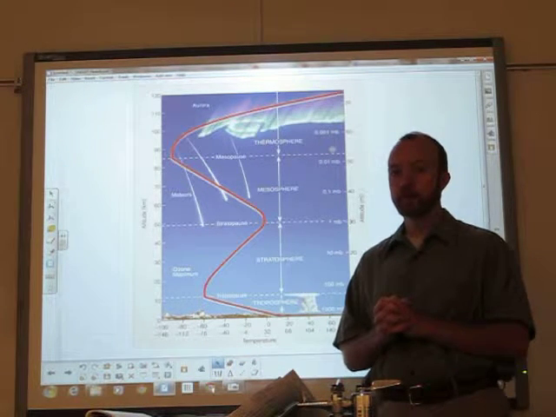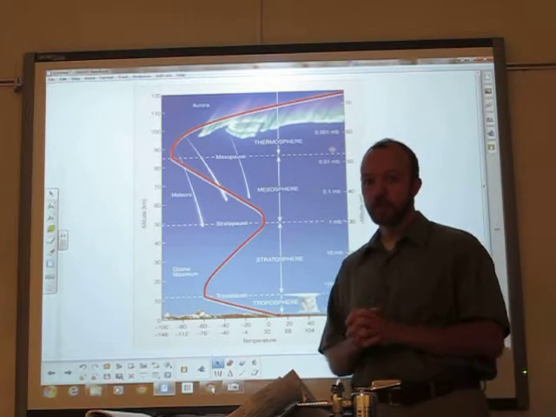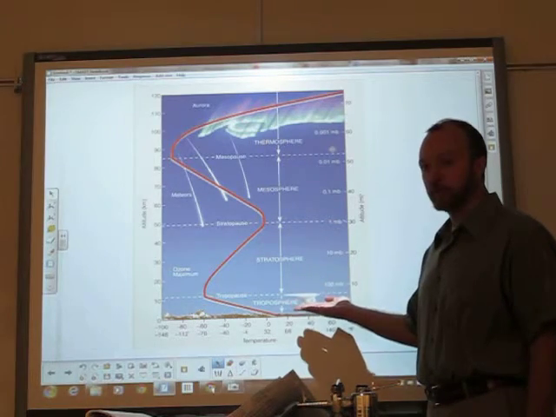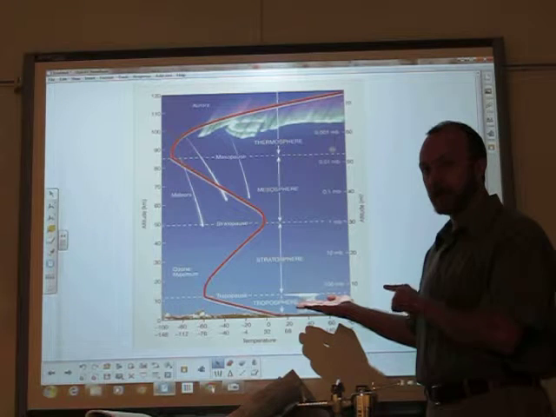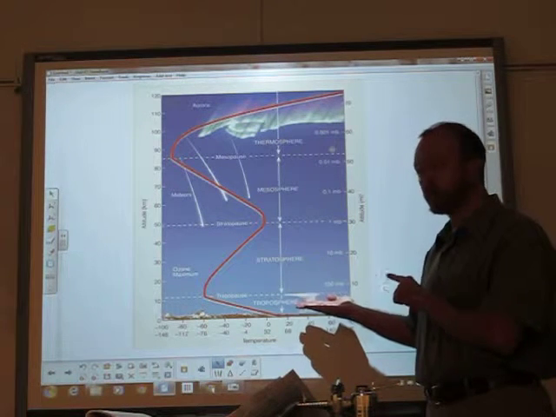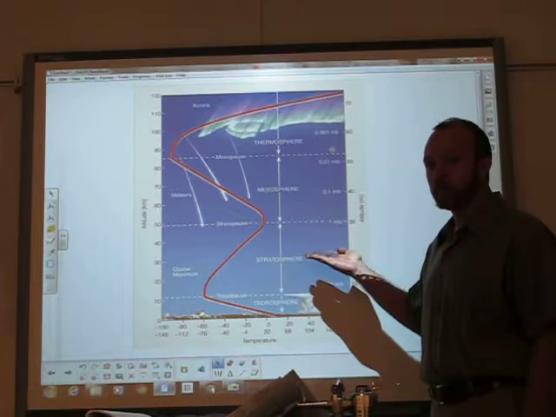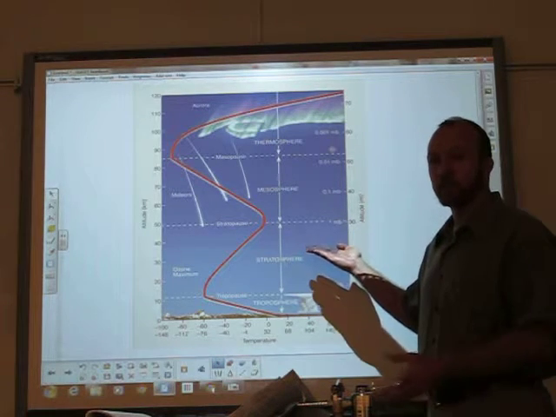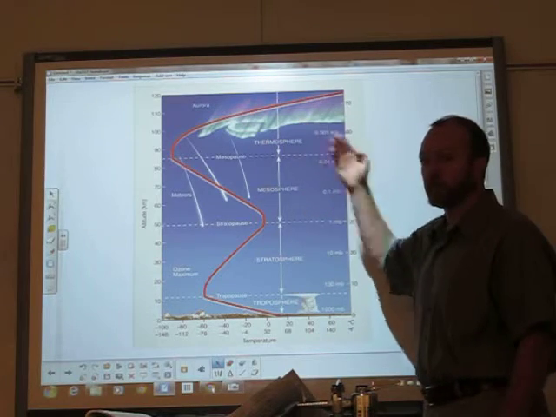Now, at this point, you should have already done an activity to see how our atmosphere is divided into layers. Here you see an image showing the atmosphere divided into layers. The bottom layer is the troposphere. That's the layer of change, the layer where the weather occurs. We're going to focus most of our discussion today on the troposphere because that's the most important for us in understanding the environment. Above that is the stratosphere. We'll also spend a little time on the stratosphere because that is also important to us, though it doesn't directly affect us as much as the troposphere. Above that's the mesosphere and then the thermosphere.